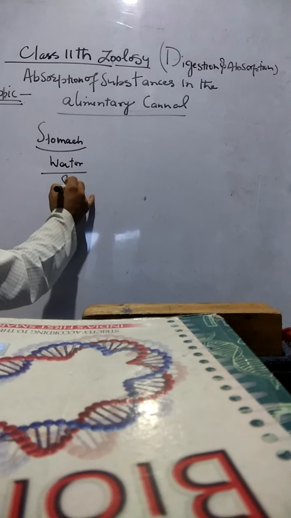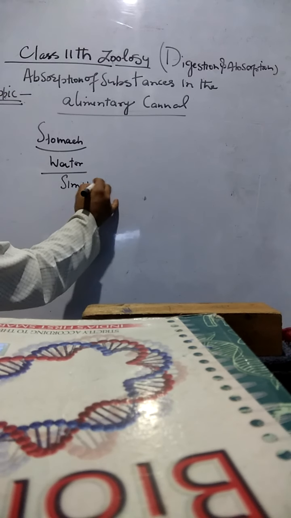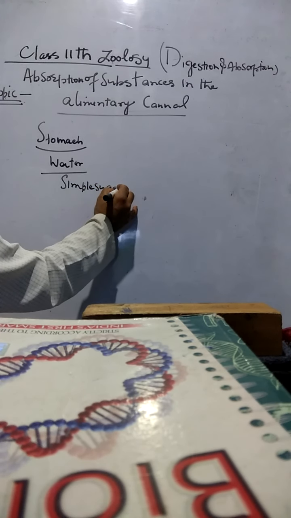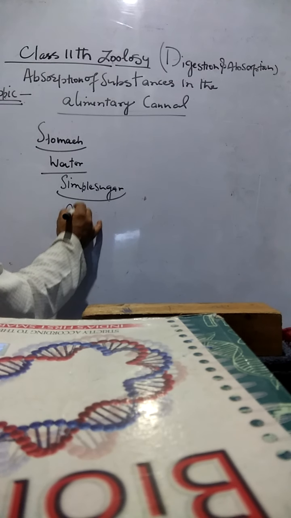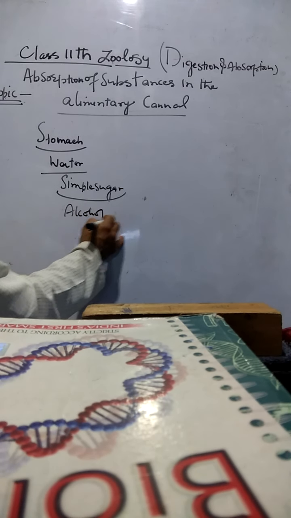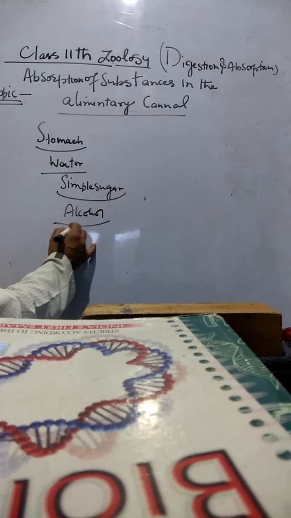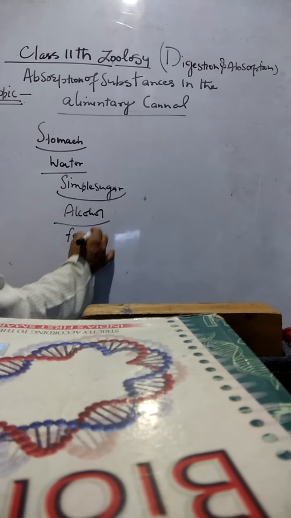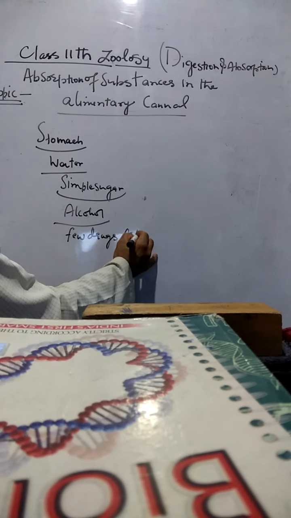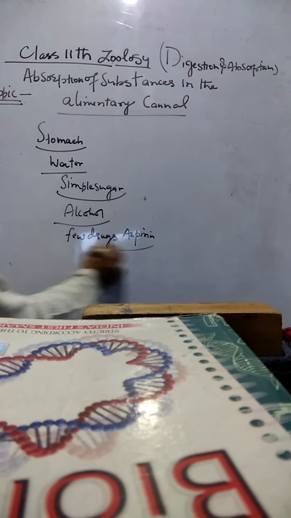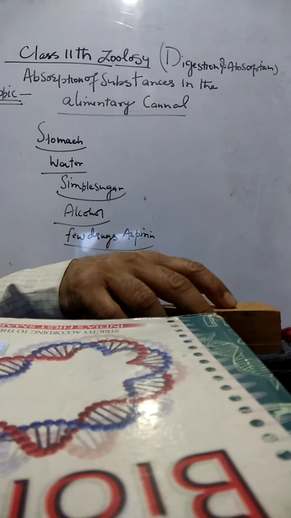The simple sugars are also absorbed in the stomach wall, the mucosal lining. Also, alcohol can be absorbed in the stomach. Also, a few drugs, for example aspirin, can be absorbed in the stomach wall that contains gastric glands.